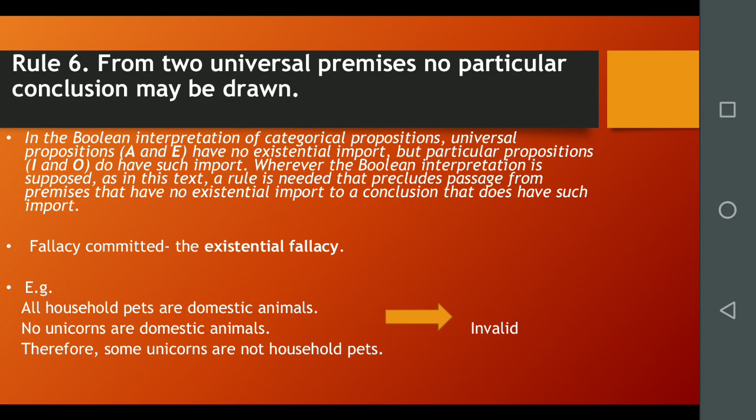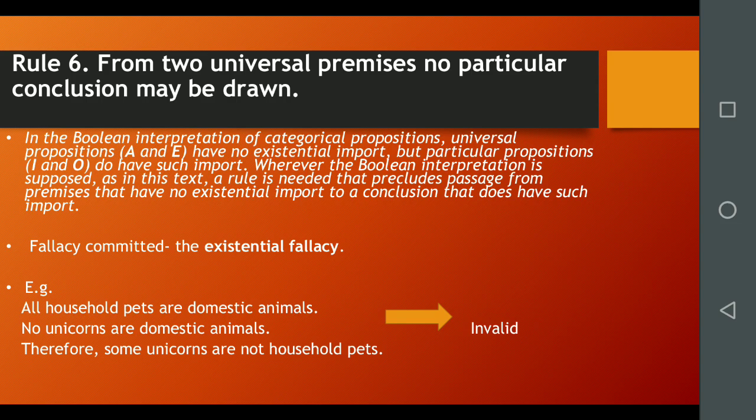This final rule is not needed in the traditional or Aristotelian account of the categorical syllogism because that traditional account paid no attention to the problem of existential import. However, when existential import is carefully considered, it will be clear that if the premises of an argument do not assert the existence of anything at all, the conclusion will be unwarranted when from it the existence of something may be inferred. The mistake is called the existential fallacy.